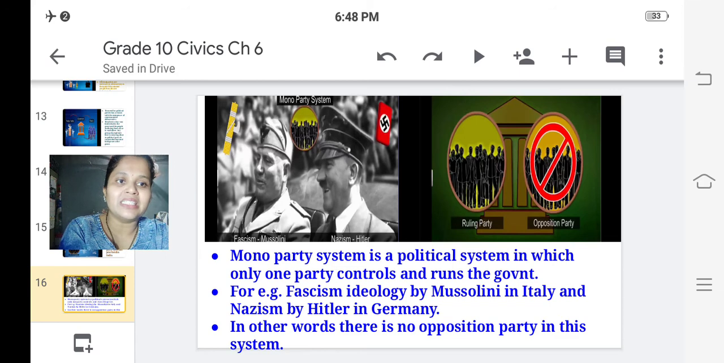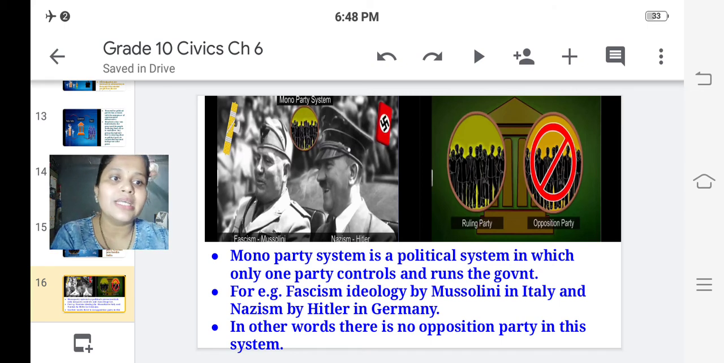Monoparty system is a political system in which only one party controls and runs the government. So only one party is there in monoparty system which runs the government. For example, fascism ideology by Mussolini in Italy and Nazism ideology by Hitler in Germany. So Mussolini was part of that party, the monoparty which ruled Italy through monoparty system, and Hitler, we know about him. He ruled Germany through his Nazi party, which was the only party ruling Germany.